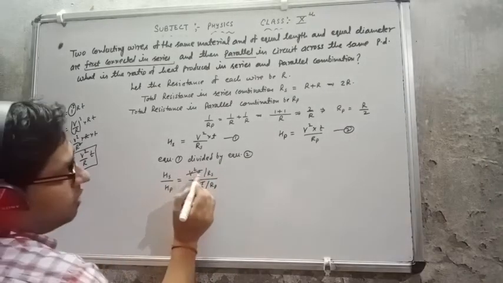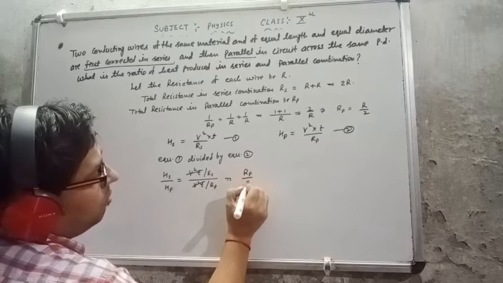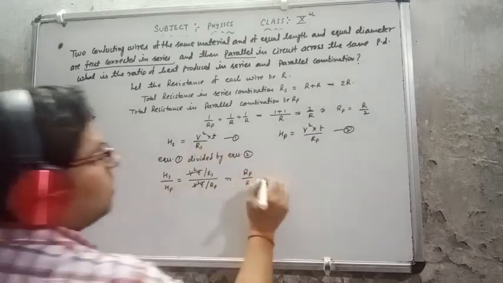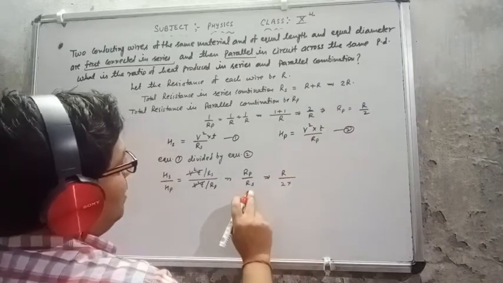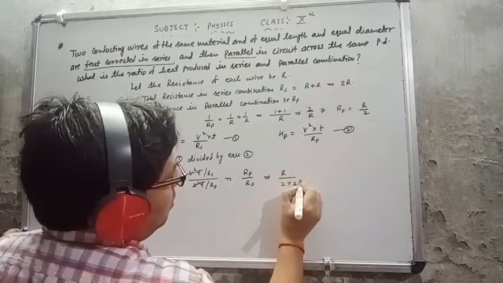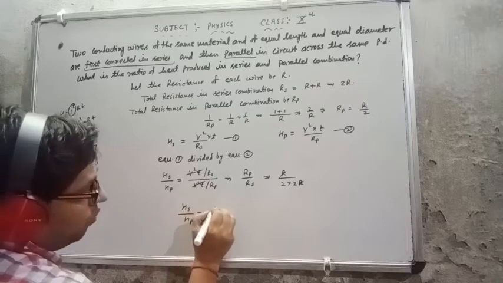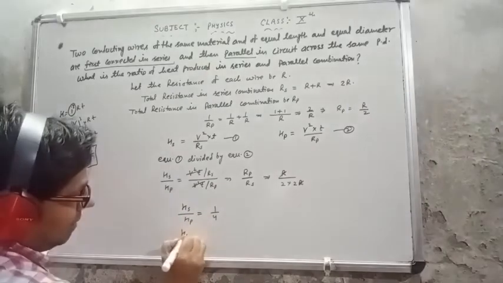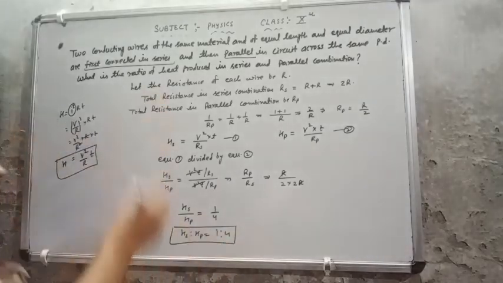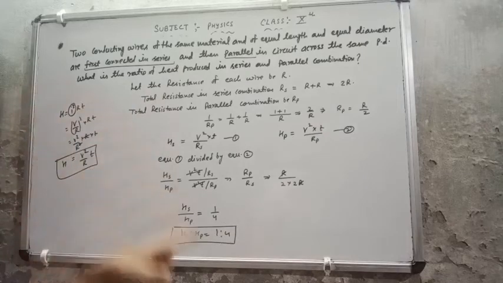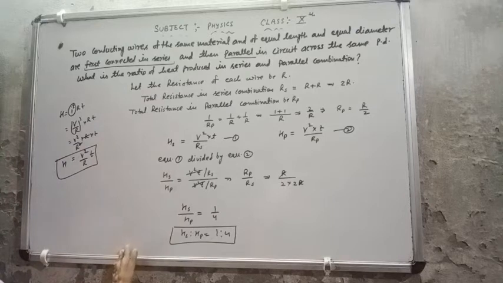So check out, first term, second term, third term, fourth term. The fourth term will go with the first term. So RP upon RS. The value of RP is R by 2, and the value of RS is 2R. R cancels by R, so HS upon HP equal to 1 by 4, or HS ratio HP equal to 1 ratio 4. That means the ratio between the series and parallel combination is 1 ratio 4, and that is the important question. I hope you have understood this question also.